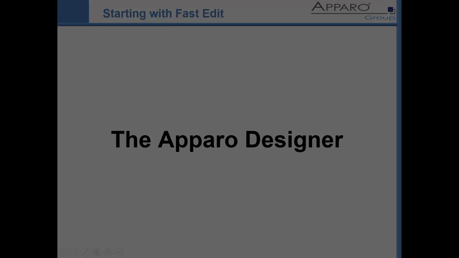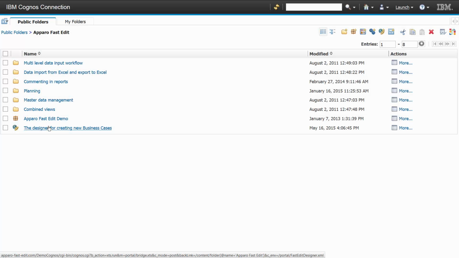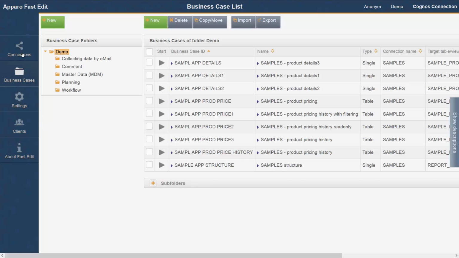The Apparo Designer. You start the Designer section by clicking on the corresponding links in your business intelligence system. On the left side, you will find the menu items. Their visibility depends on the rights that you own. In the upper part, you will find the application name, the menu item in which you are located, the name of the logged-on user, the name of the client, and far right a link back to the portal. In the middle is the editing area.